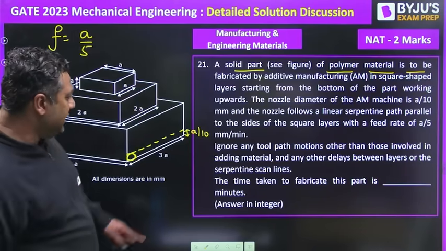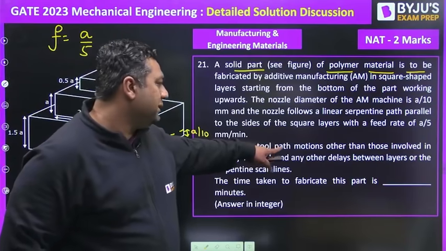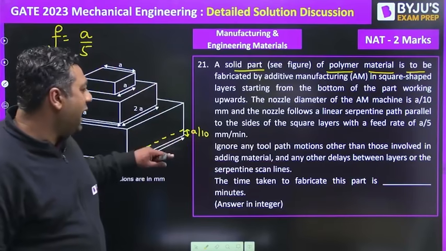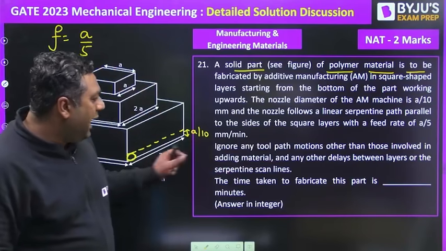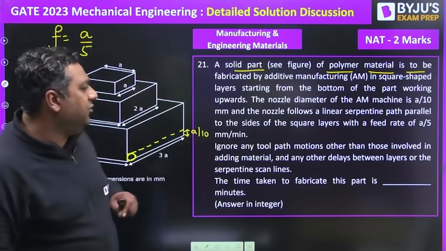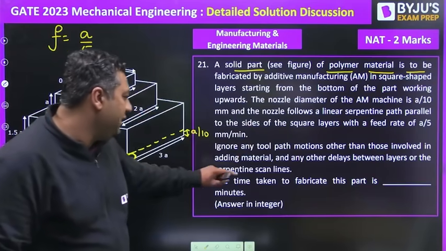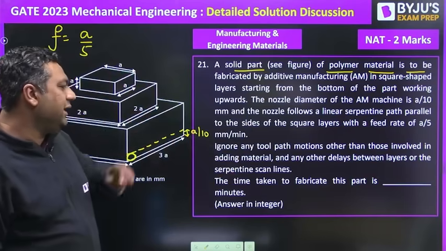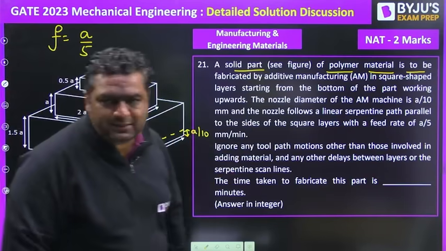Then they say to ignore any tool path motion other than those involved in adding material, and any other delays between layers or the serpentine scan lines. The time taken to fabricate this part is asked.